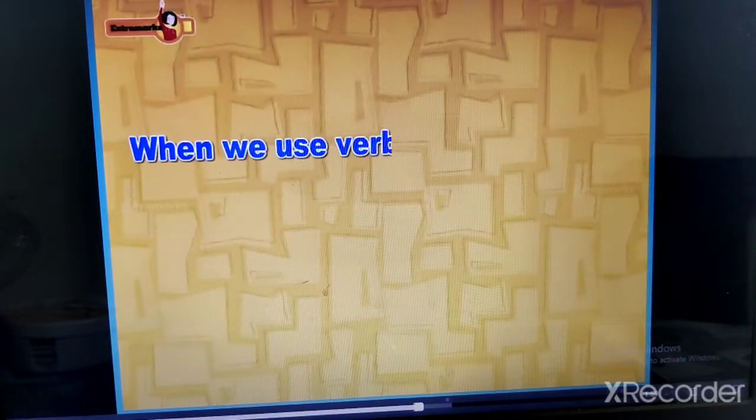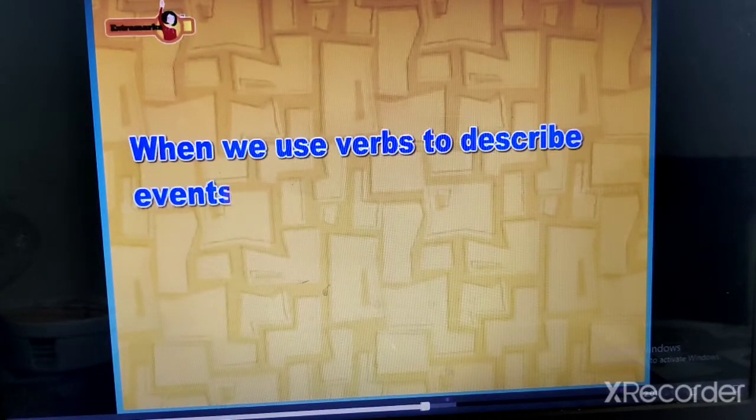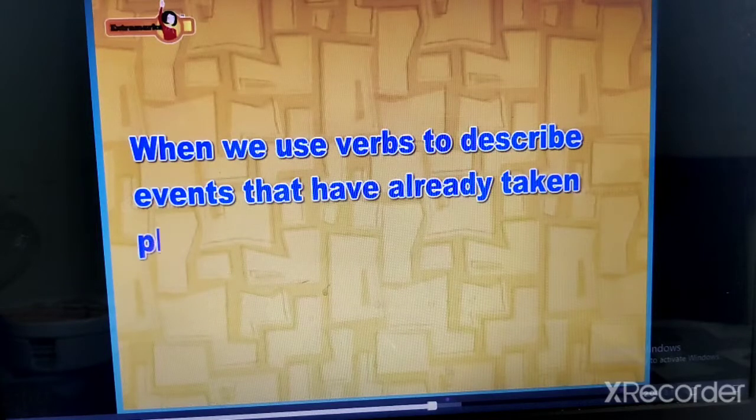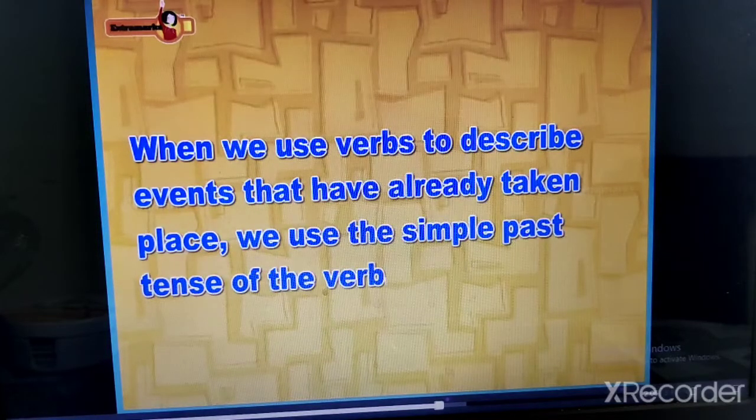So, when we use verbs to describe events that have already taken place, we use the simple past tense of the verb.